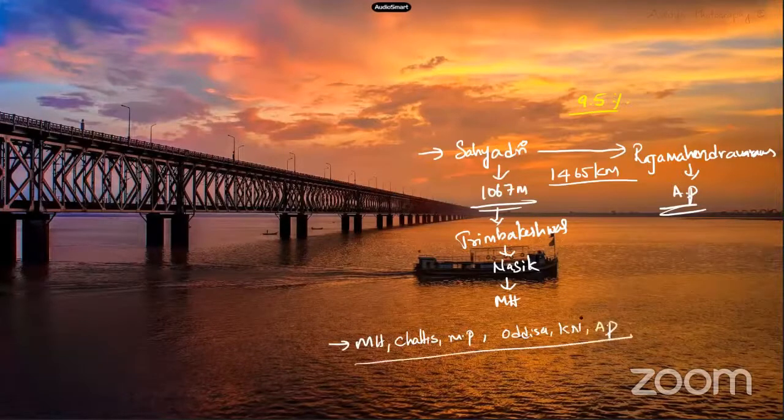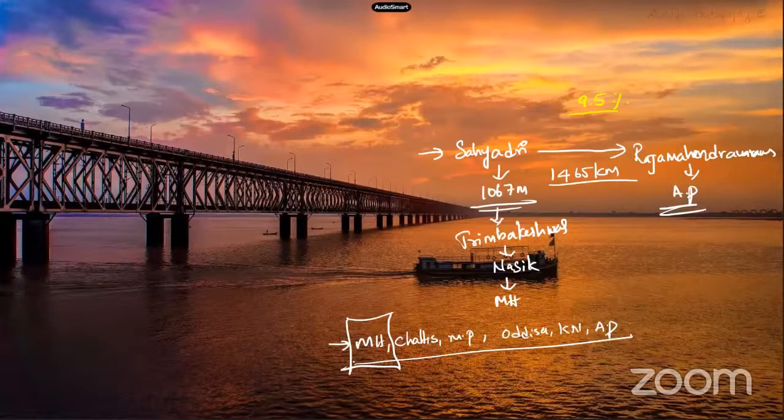And for all these states, Godavari is considered as a lifeline river. Like Ganga is the lifeline of India, similar to this, for all these states, it is considered as a lifeline river, students. Among all the states, the huge drainage basin of Godavari is in Maharashtra. So Maharashtra has the largest area of Godavari drainage system among all the states.